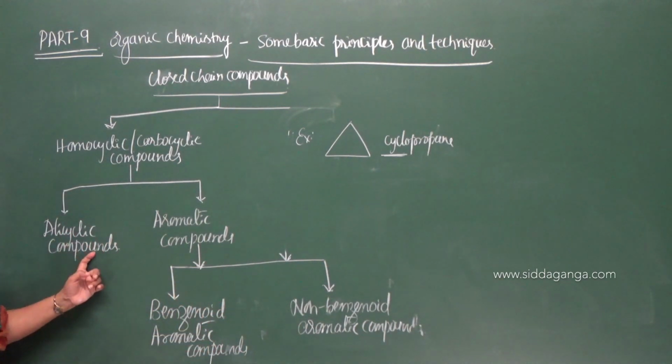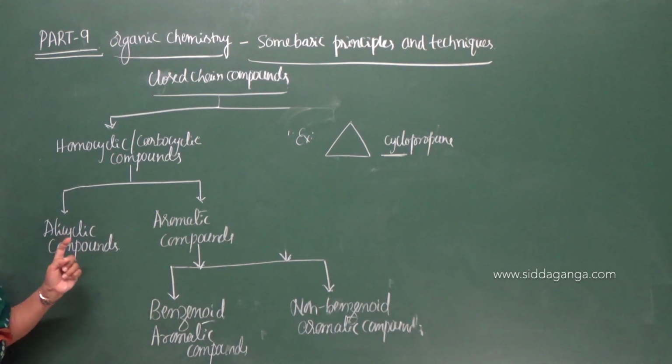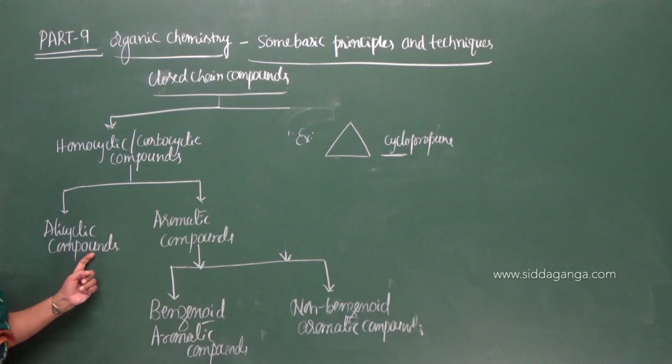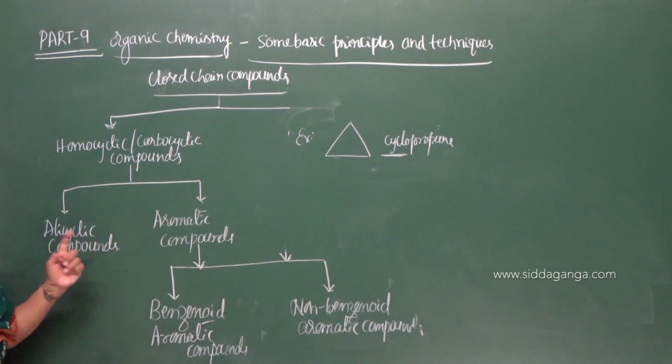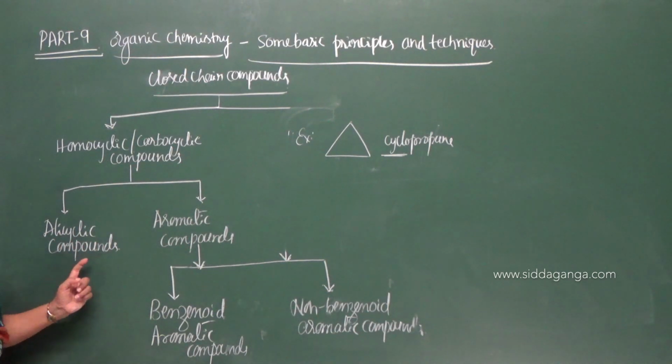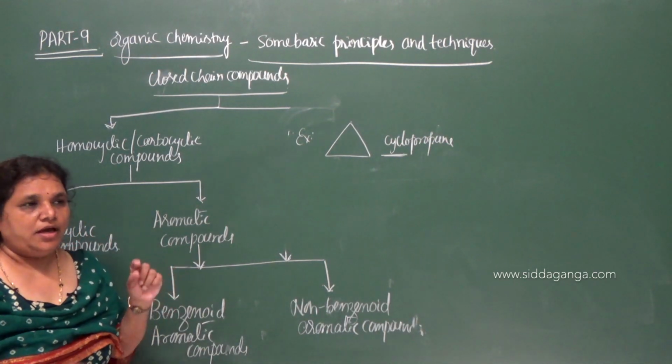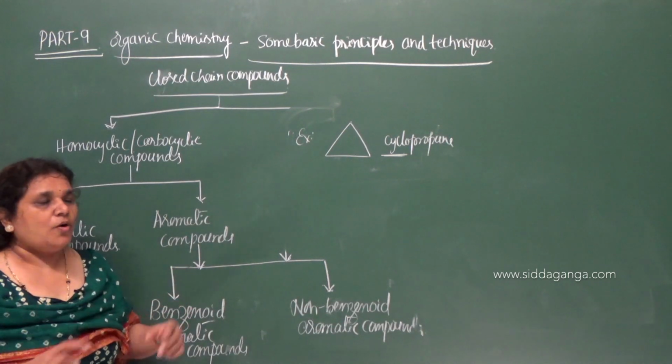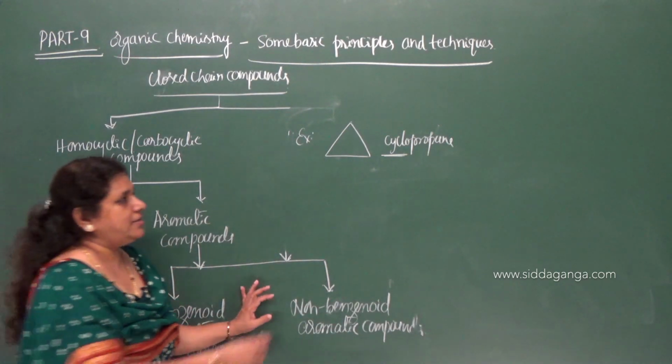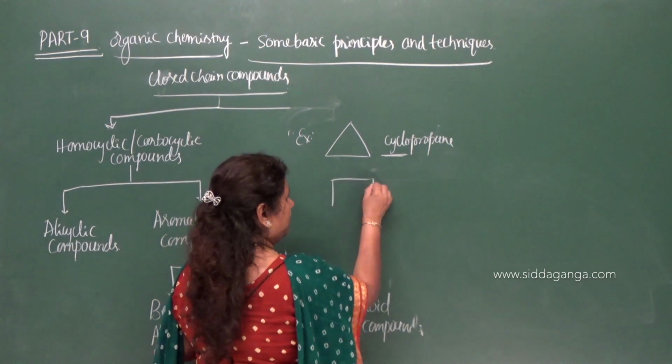So alicyclic compounds are the homocyclic compounds where the carbon chain is made up of either single sigma bonds or one or two double bonds inside the closed chain of carbon atoms. So the difference between aliphatic and alicyclic is that they are nothing but aliphatic compounds containing a ring structure. In case of aliphatic we find an open chain of carbon atoms.